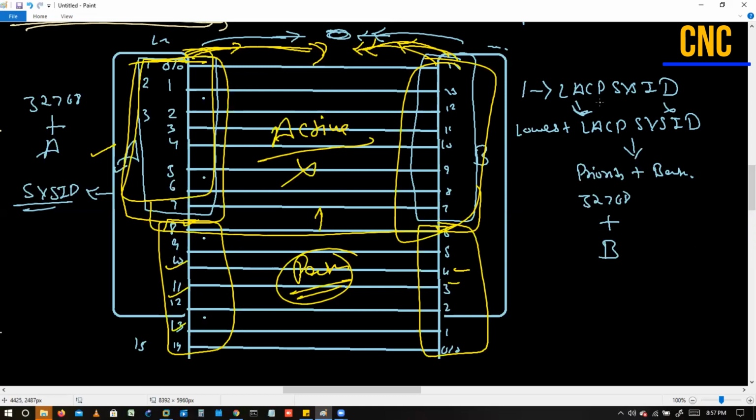Can we see the interfaces which are active in LACP? Yes, we can see once you run the command show etherchannel, so you can see those things. It gives a message like P beside the port. Definitely, I'll show you that. Once we do the practical, I'll show you what command we run and what output we verify to make sure which interfaces are active and which are passive.